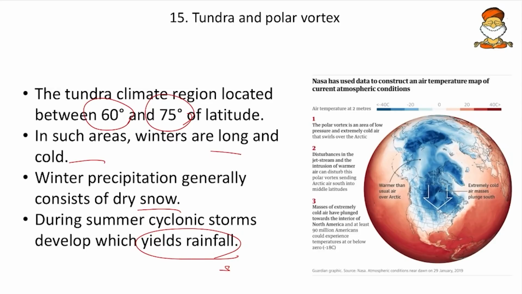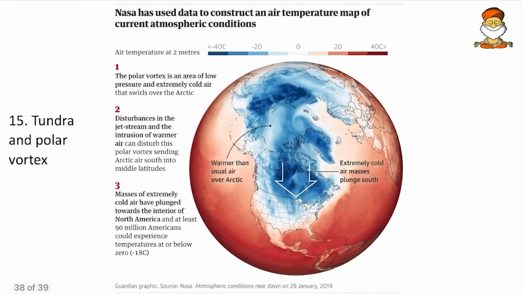So this is how the hierarchy goes. First come the rhododendrons, and as we move polewards, then come the sedges, and as we move polewards again, then come the mosses. So remember this hierarchy. And here, coming to how the polar vortex is formed.